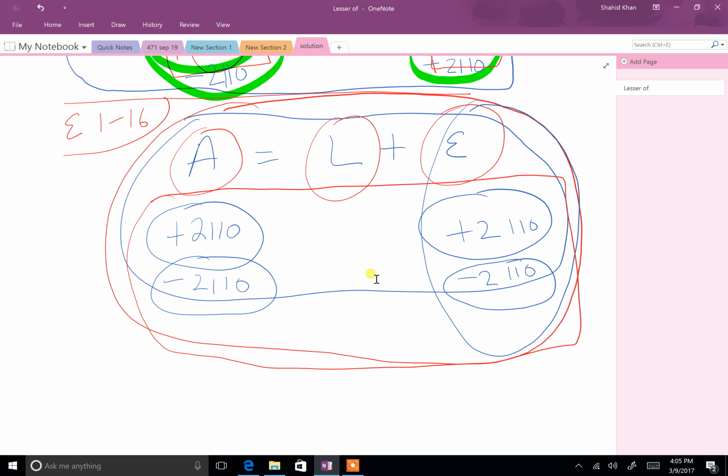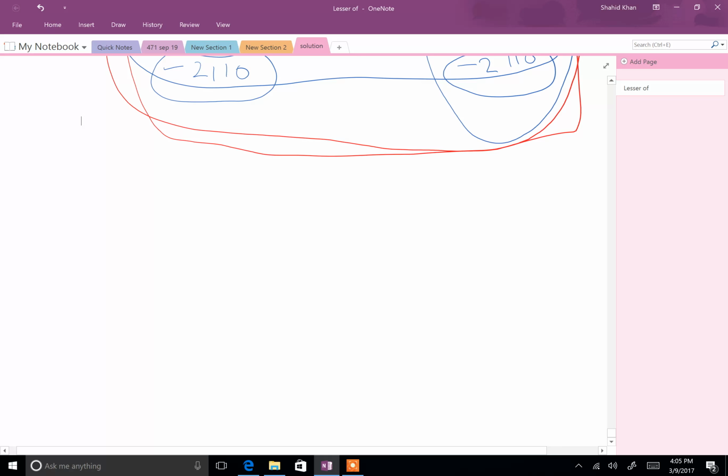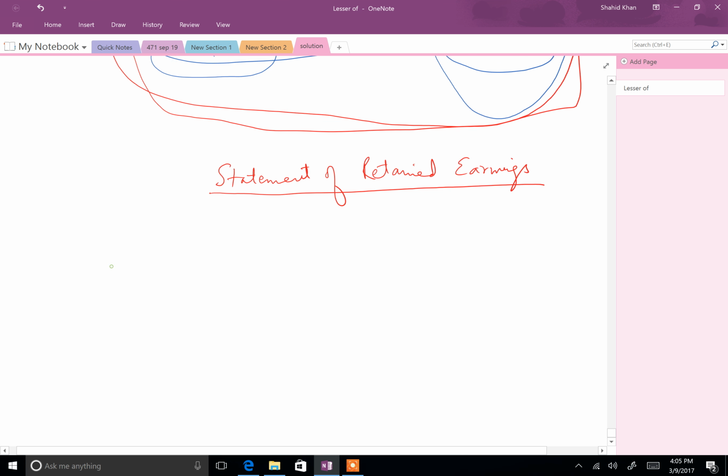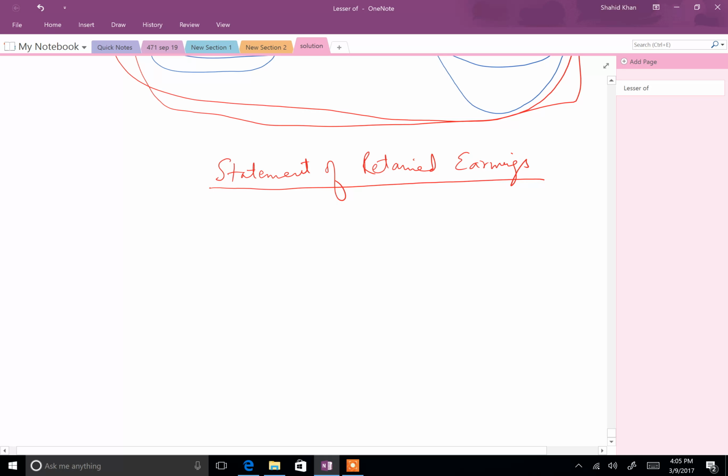And now we will do the statement of retained earnings. So I'm going to write that statement of retained earnings. Basically, this is the statement which explains what is going on in terms of keeping the profit in the company for the owners from the beginning of the time period to the end of the time period. It will also explain if there are any dividends that have been distributed to the owners.